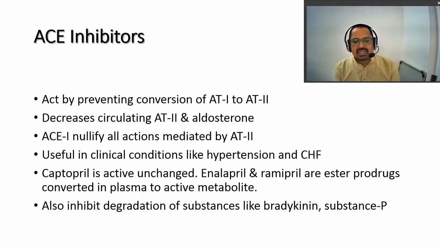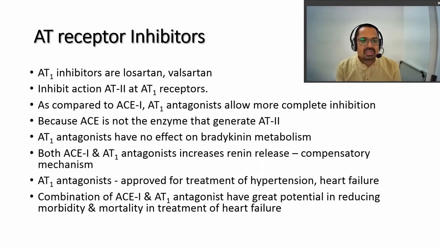Captopril is an active, unchanged drug. It can be given as such, whereas enalapril and ramipril are esters and they are prodrugs. They have to be converted in the plasma to the active metabolite. It also inhibits the degradation of substances like bradykinin and substance P. So ACE inhibitors also block the degradation of these substances.